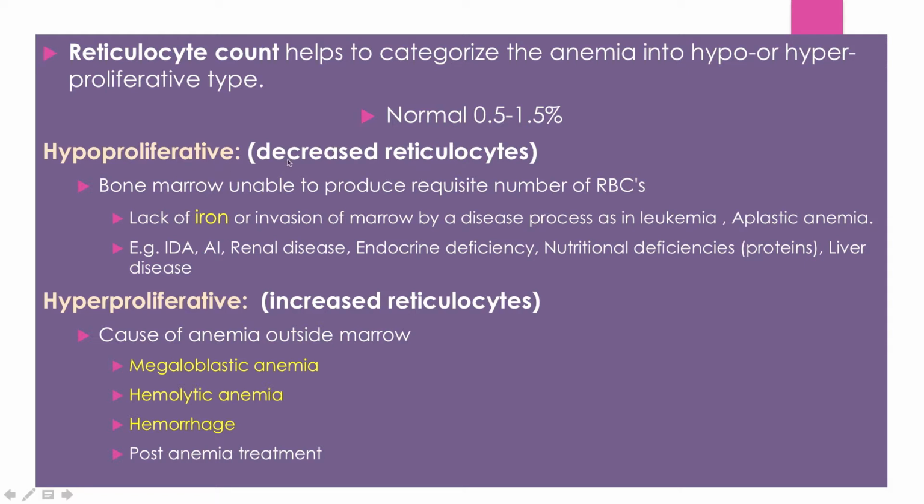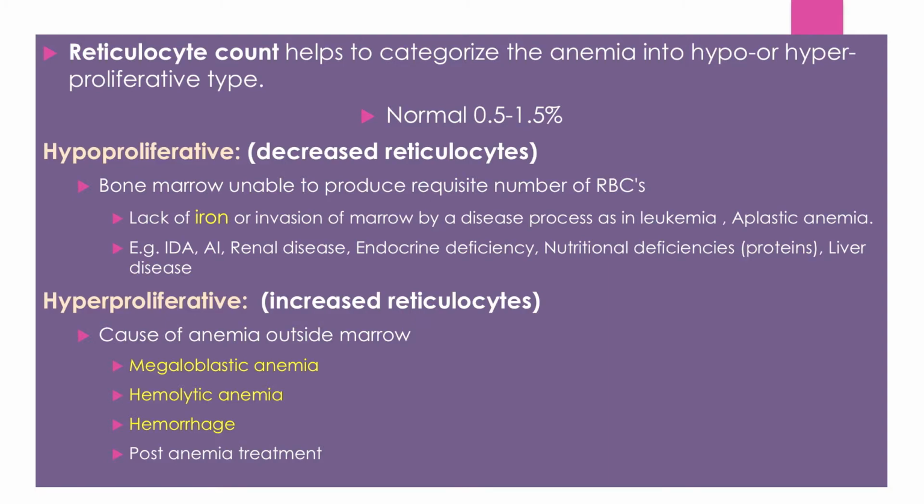In this case, there will be a decreased number of reticulocytes. Normal is 0.5 to 1.5% in the blood. The causes could be lack of iron or other causes, for example leukemia, aplastic anemia, renal diseases, endocrine deficiencies. These all lead to bone marrow hypocellularity. Hyperproliferation means the bone marrow is all right. There is no problem in the bone marrow. It is producing a good number of reticulocytes, or in fact more reticulocytes. The causes could be megaloblastic, hemolytic, hemorrhage, and post-anemia treatment.